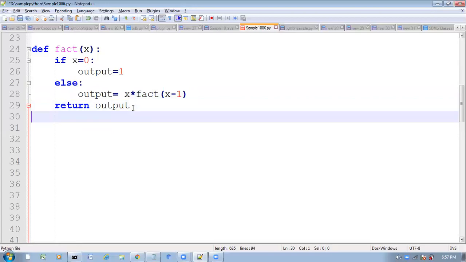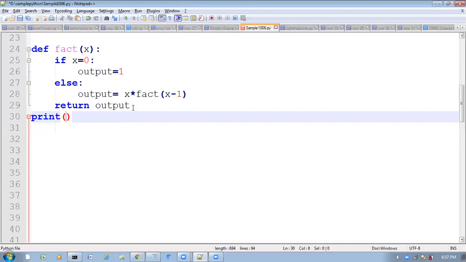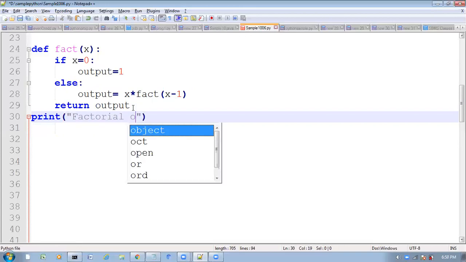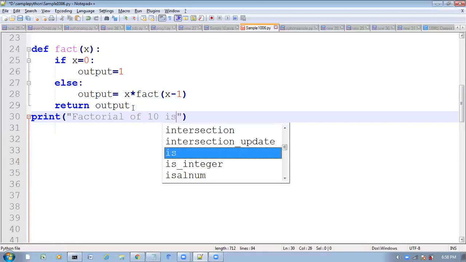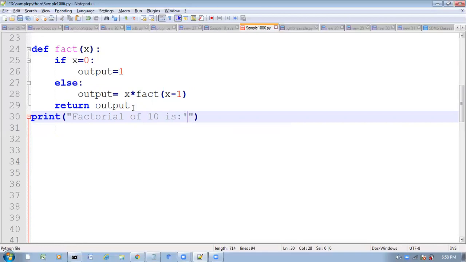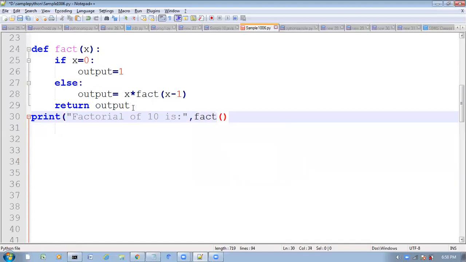So now I will take print factorial of 10 is. Here I want to call that factorial function, passing 10 like this.